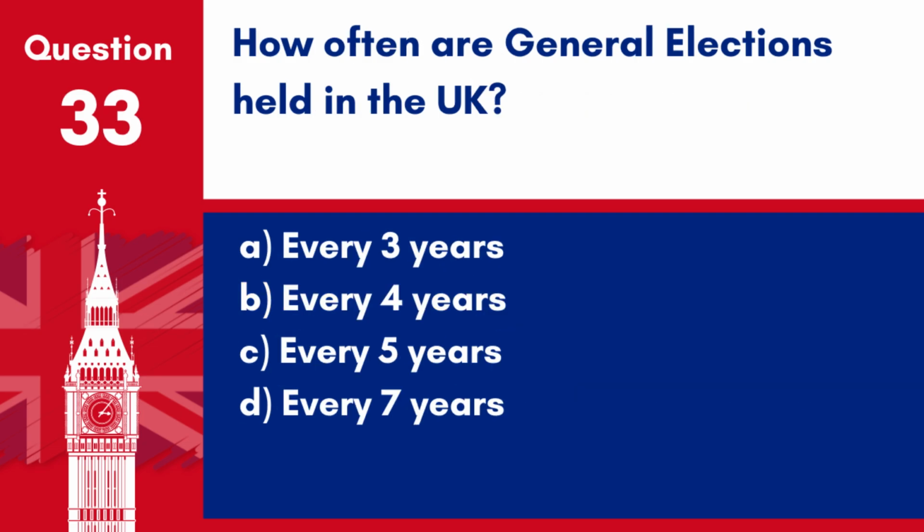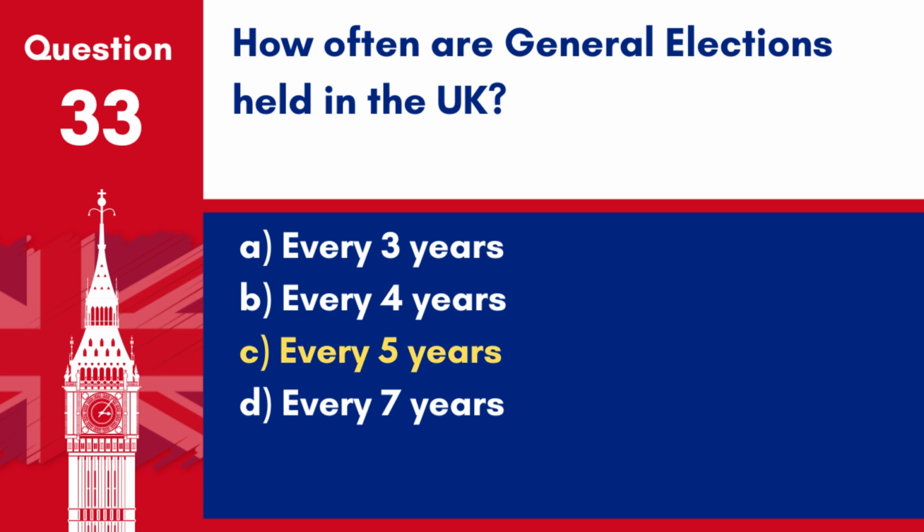Question 33. How often are general elections held in the UK? A. Every 3 years. B. Every 4 years. C. Every 5 years. D. Every 7 years.